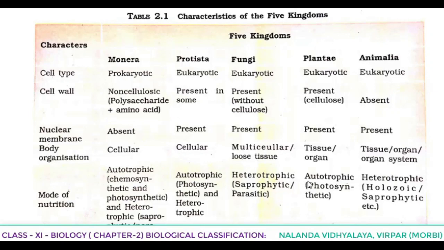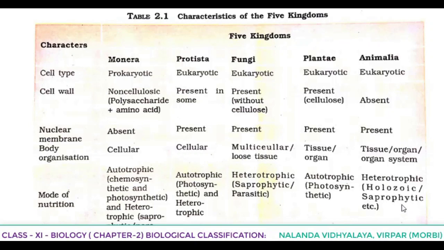In plantae, as you know, they are having chlorophyll in their leaves, so they are able to prepare the food by themselves through the process of photosynthesis. So obviously they are autotrophic. Animalia, heterotrophic, that means they are depending on plants for food, and they are of holozoic type and saprophytic type.